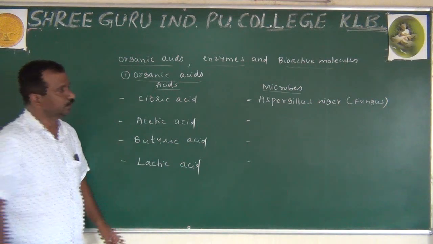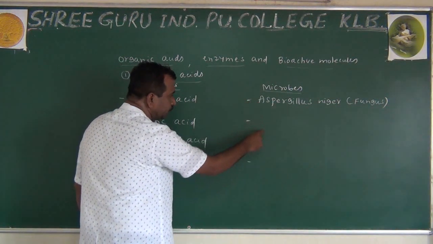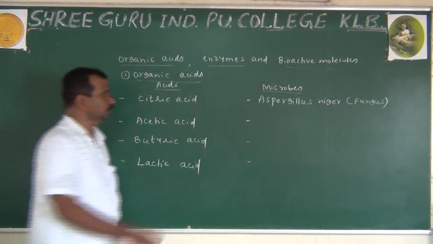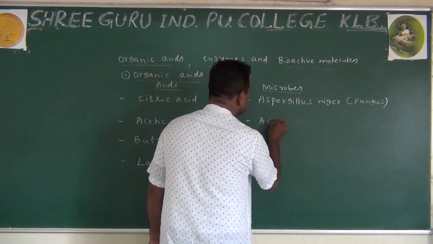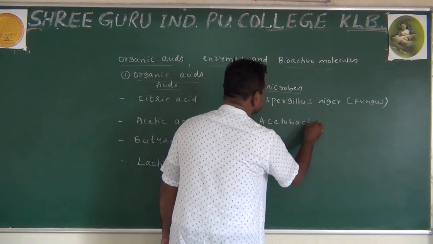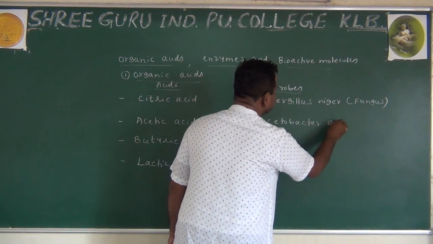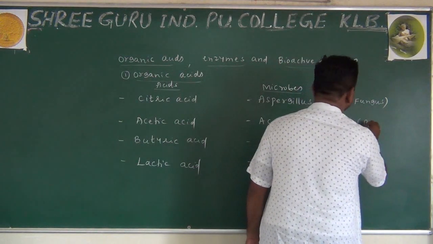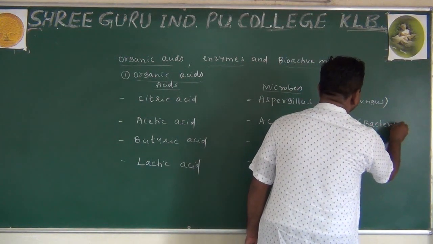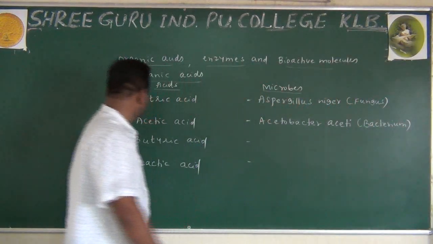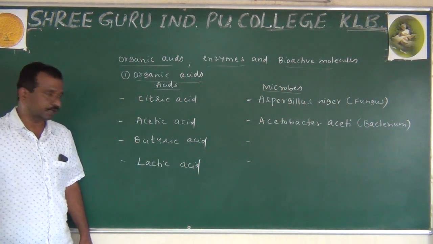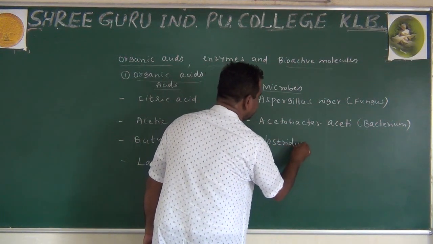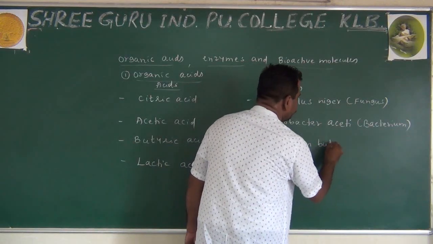One is important. This one is a fungus, one fungus, and the remaining are normally considered as bacterium. So bacterium, we can see Acetobacter aceti. This is a kind of bacterium. Now, butyric acid, Clostridium butylicum.